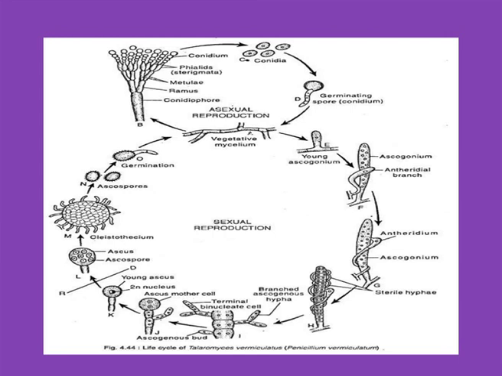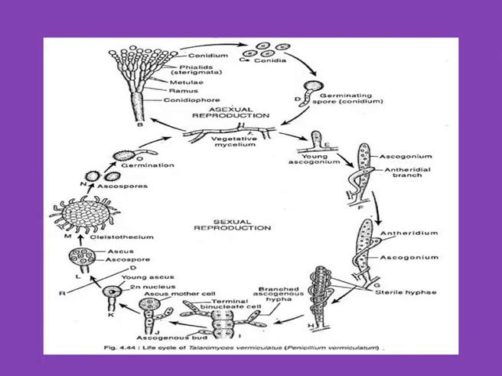In this life cycle we discussed only the asexual and sexual stages. In the asexual stage, first from the vegetative mycelium, conidia are formed on the conidiophore. These conidia fall on a suitable substratum, where they can germinate and produce new mycelium. So that is the asexual life cycle.